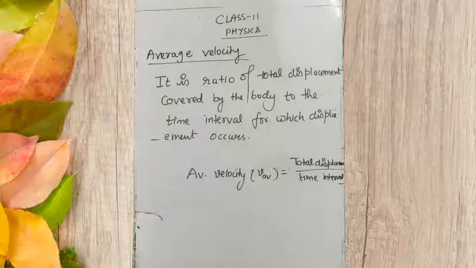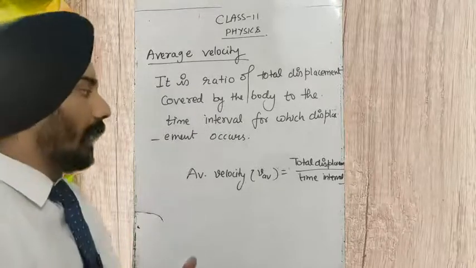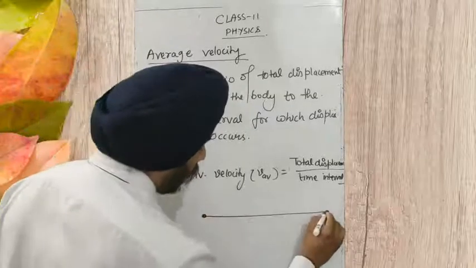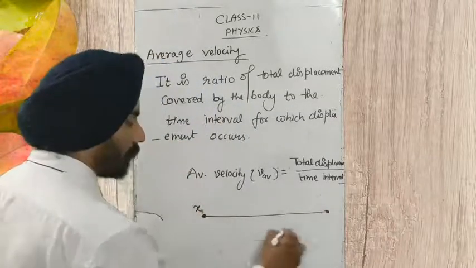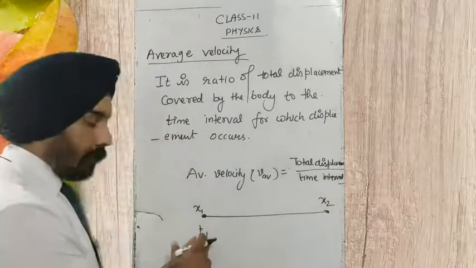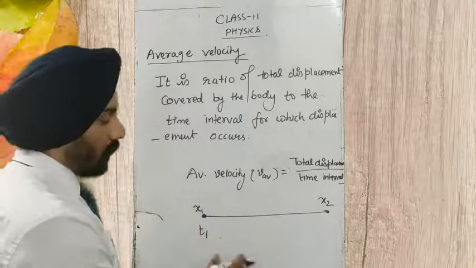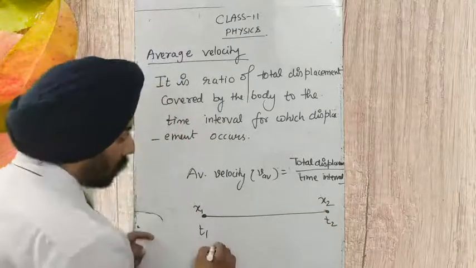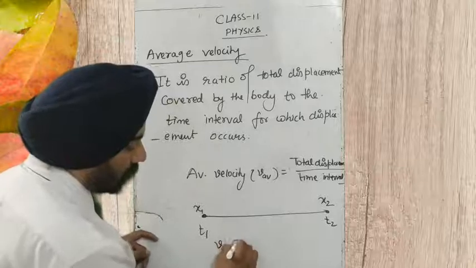And in expression, how do we write it? Say a body started its motion from displacement x1 and went to x2. At time t1 the displacement was x1, and at time t2 the displacement was x2. So what is the average velocity of such a body?